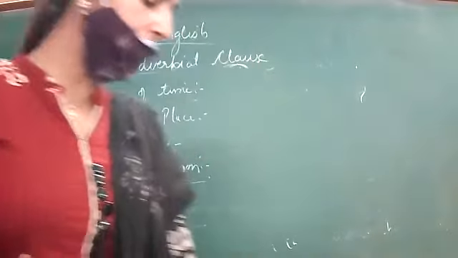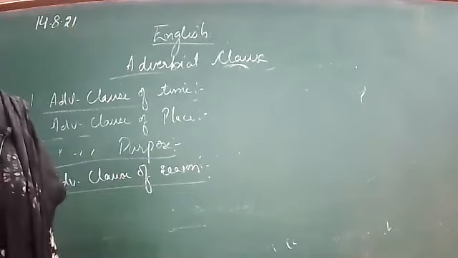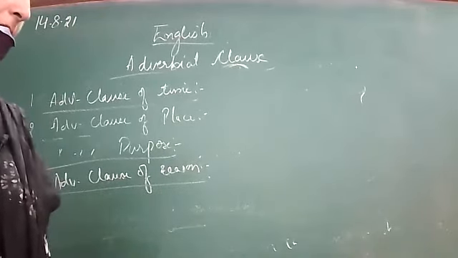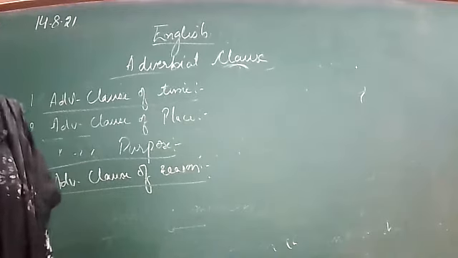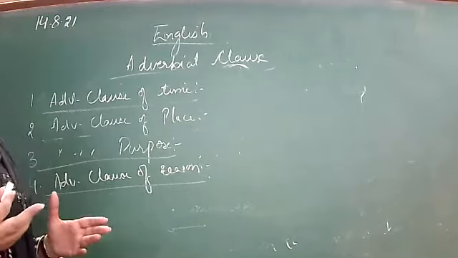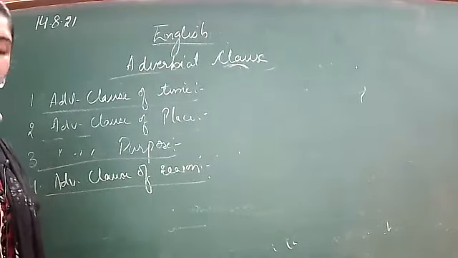Or for example, you can say I am not able to do this work because I did not have complete knowledge about it. I will help you because you are my friends. So what are these? These are the dependent clauses which depend upon the main clause in order to complete its meaning.